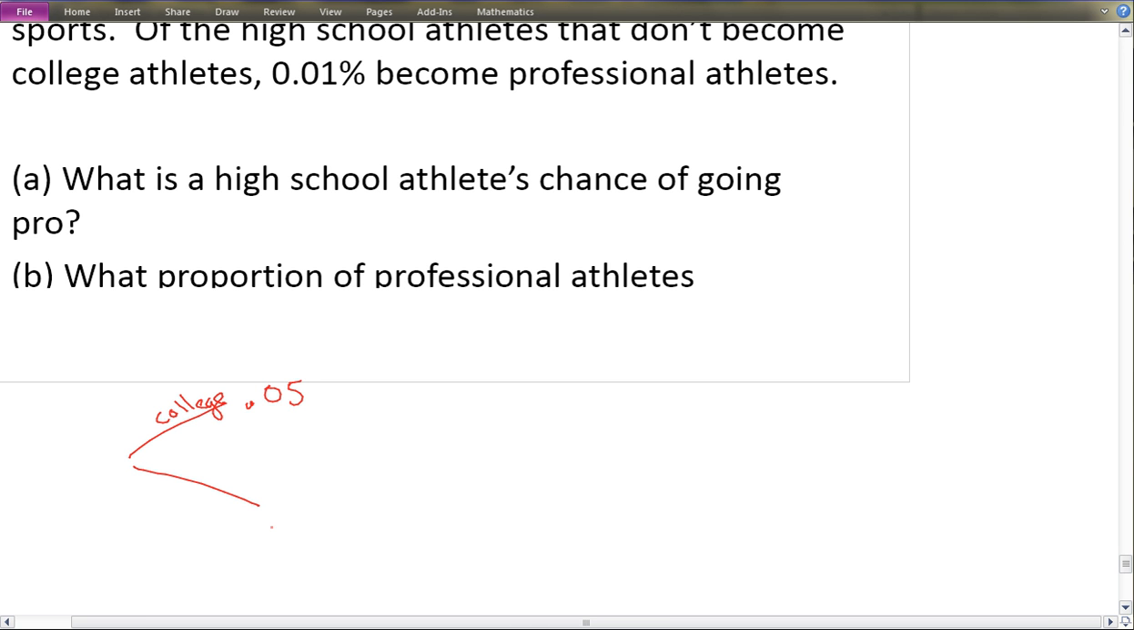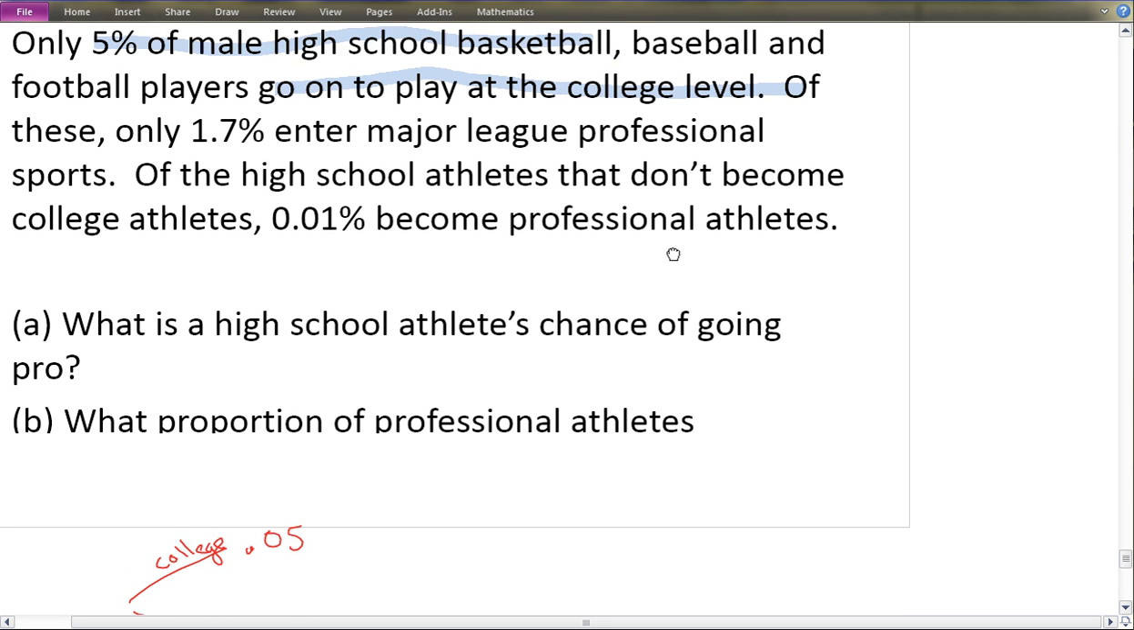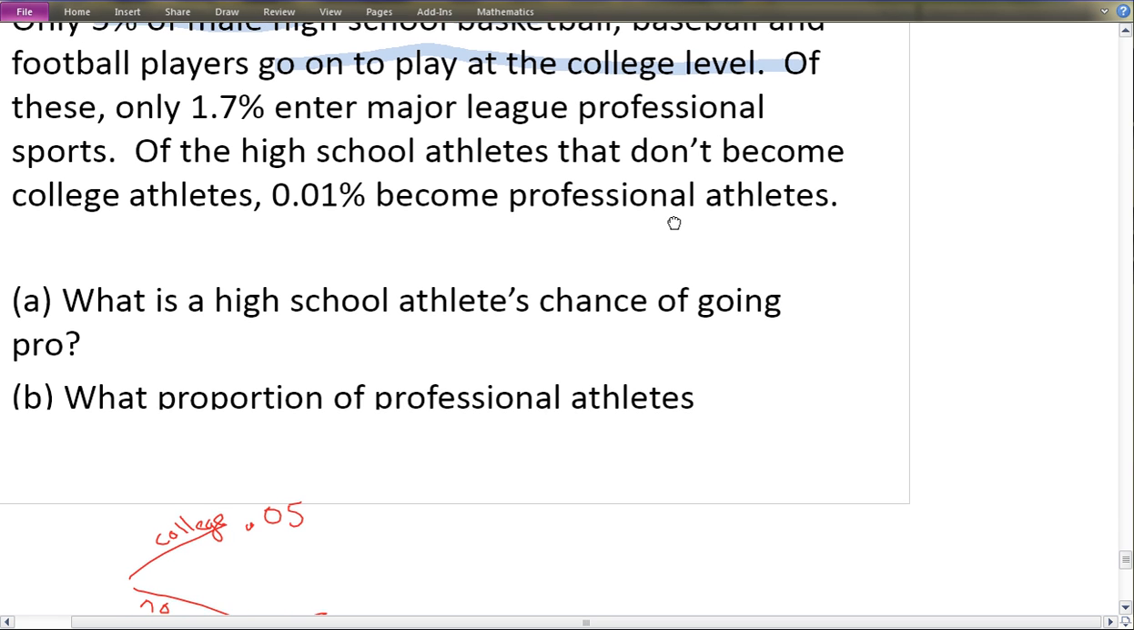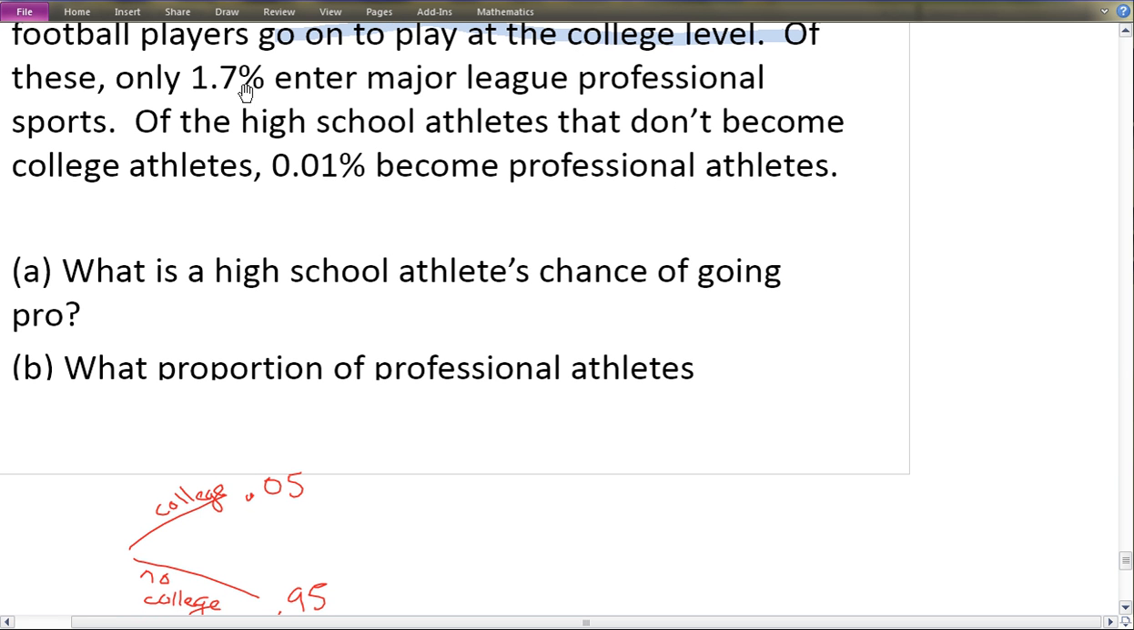and how many do not? 0.95 don't. No college. Not that they don't go, but just that they don't play in college. And notice I wrote those percentages as proportions. Of the 5%, only 1.7% become professionals.